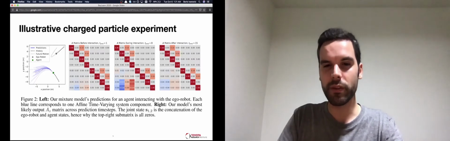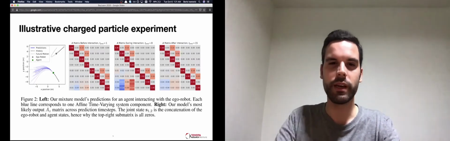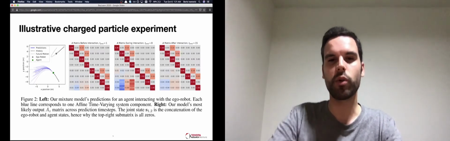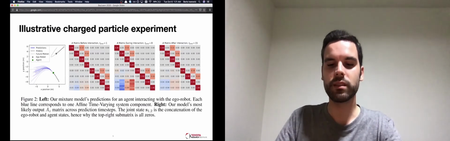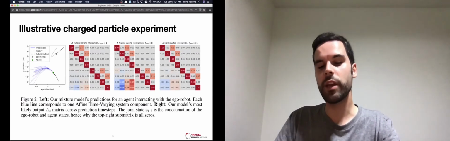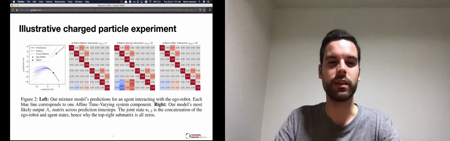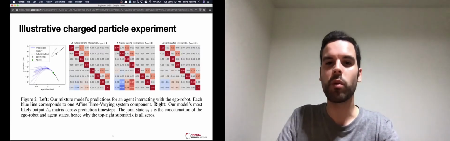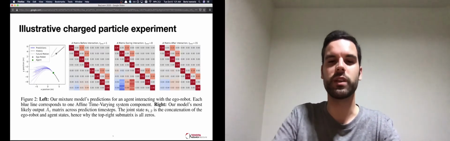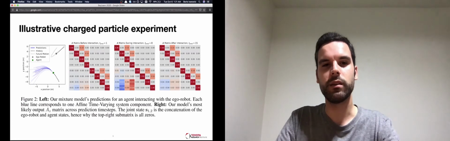The reason why the bottom left submatrix is the one that we're focusing on is because these subblocks correspond to the states of the agents, with the overall system state being the states of the individual agents concatenated one after the other. And we take agent 1 to be the ego robot, and agent 2, which would be represented by the second row, is the other agent.